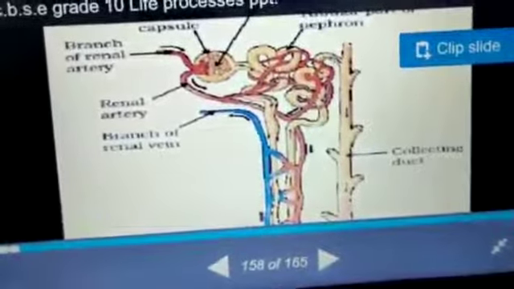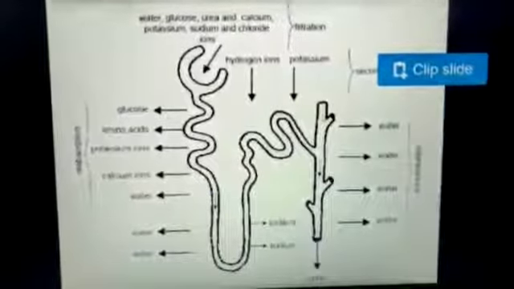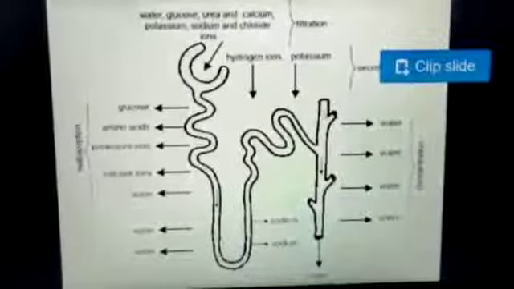Now you just see water, glucose, urea, calcium, potassium, sodium and chloride. This is the filtration process. Through this filtration, these things are removed and sent back to the blood. This is the Bowman's capsule, a cup-like structure. This part is the PCT, the first convoluted tube.